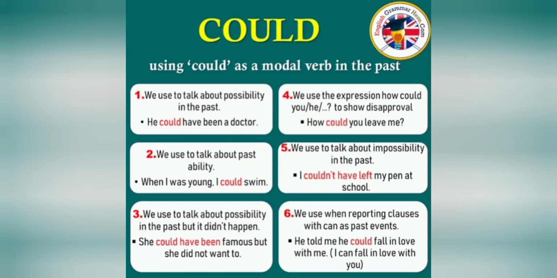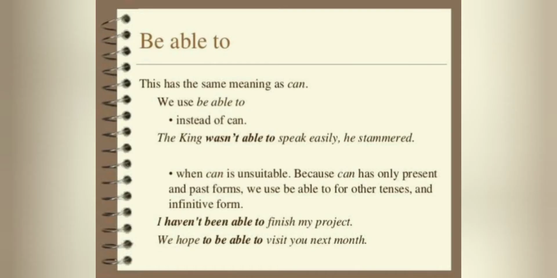Next is be able to. Be able to, unlike other modals, is also used to express ability but regarding a specific situation. Whenever we are given a specific situation and we express the ability of what can happen, this is the use of be able to. Now see, the statement is Viju was able to catch the bus on time. That means at that time he caught the bus. So this was a possibility at a specific time, so we use be able to.